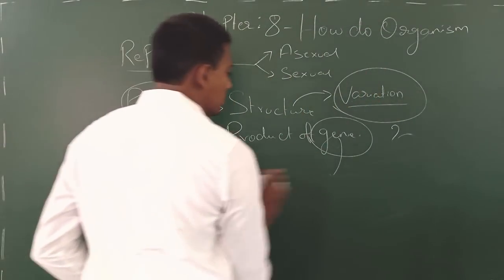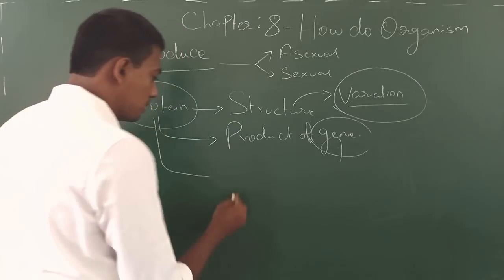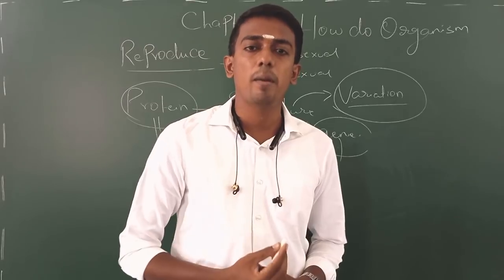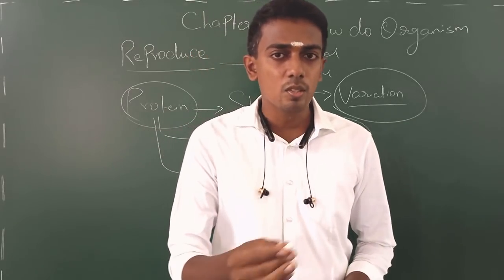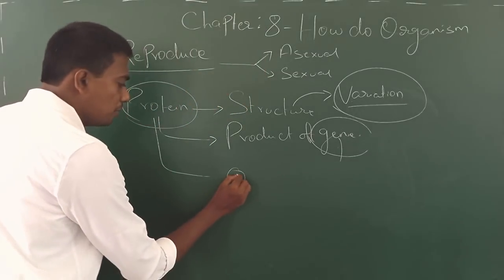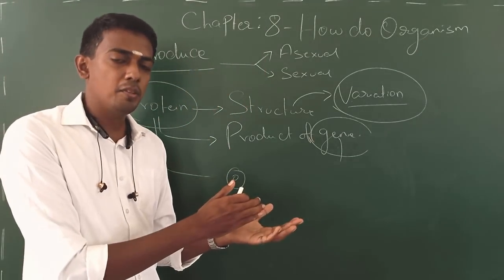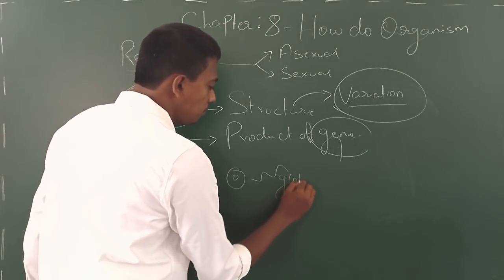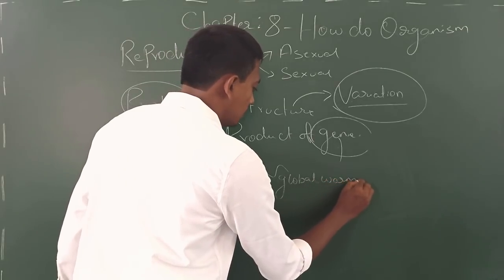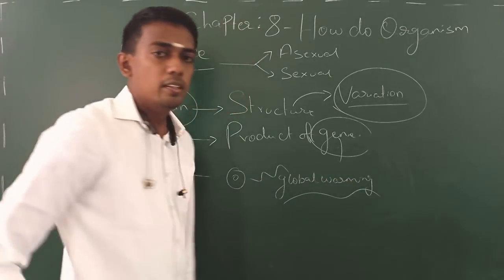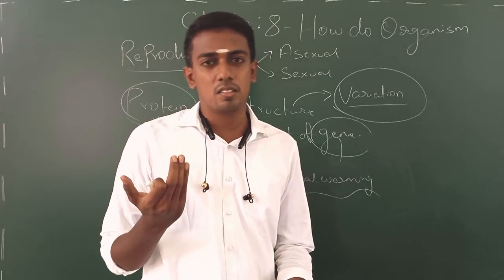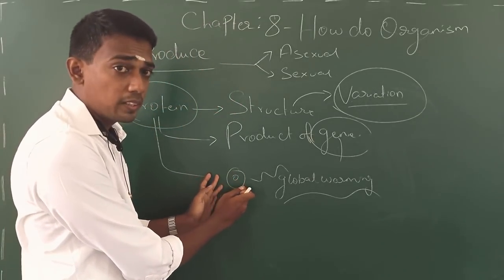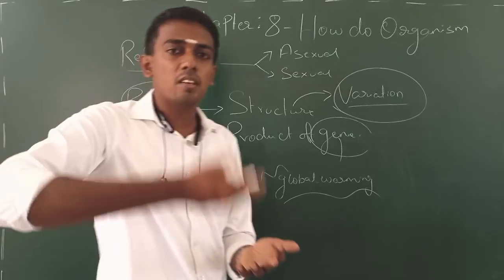What is meant by adaptiveness? Adaptation. Say, for example, this is the bacteria, living in one normal habitat. You know what is meant by habitat? The place where an organism lives is called habitat. So assume that this bacteria has got its own adaptivity and is living in a certain habitat. Now due to global warming, you know what is global warming? That is the gradual increase in the Earth's temperature. Due to this impact, this habitat of the bacteria is going to experience a certain rise in temperature.